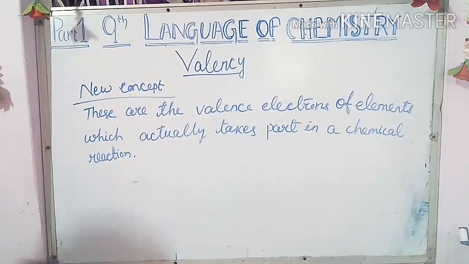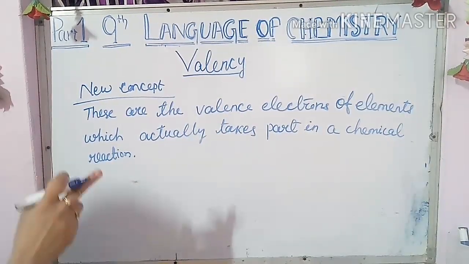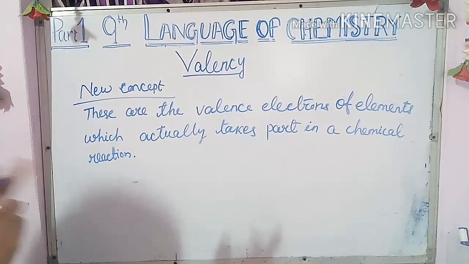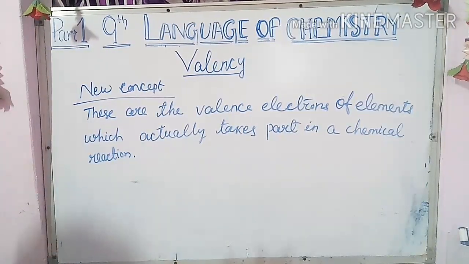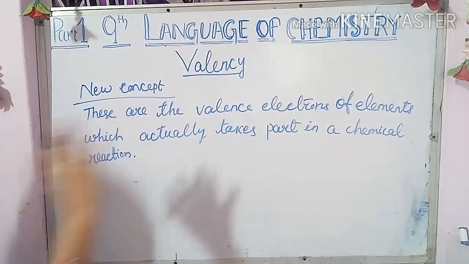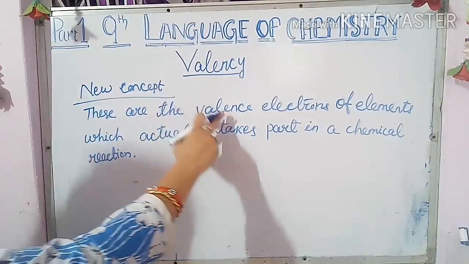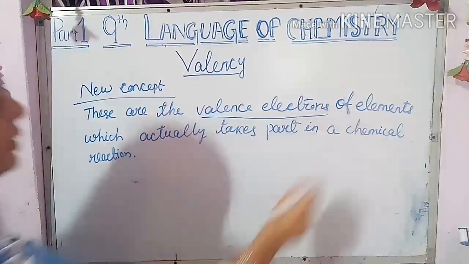Now the question arises, what are valence electrons? To understand this, you have to remember the electronic configuration, protons, electrons, neutrons, etc. I will explain it also, don't worry if you don't remember. These are the valence electrons, a very important part.